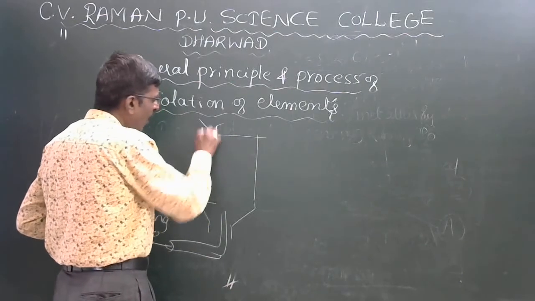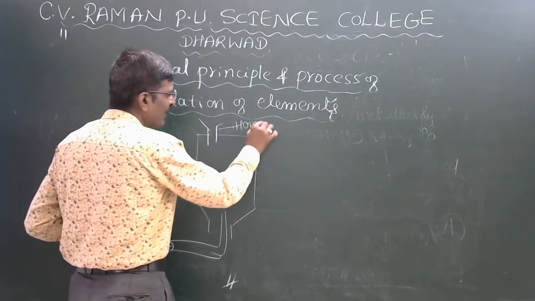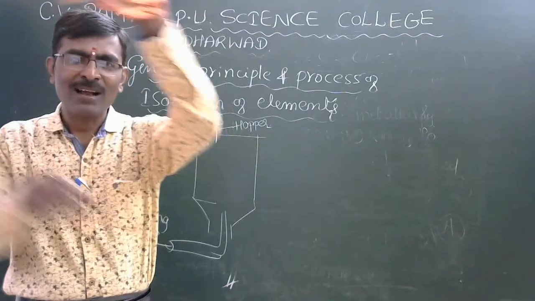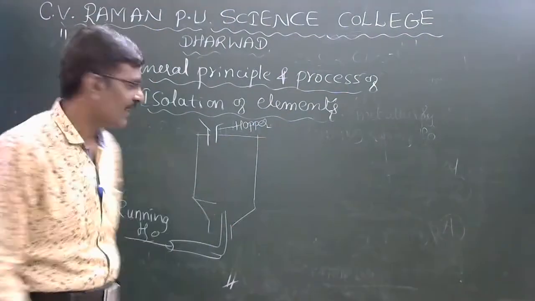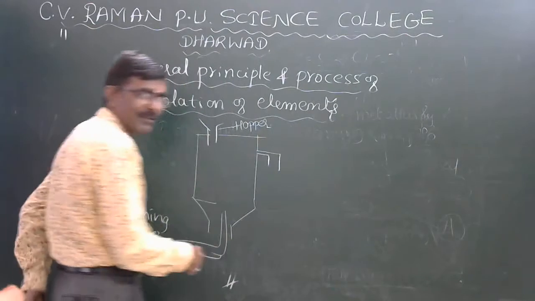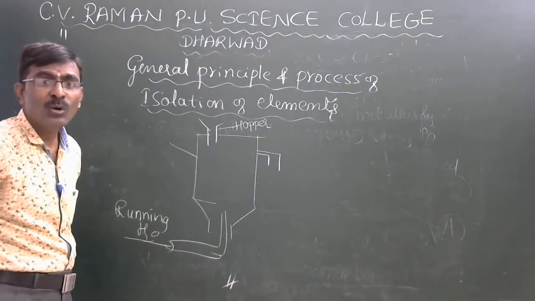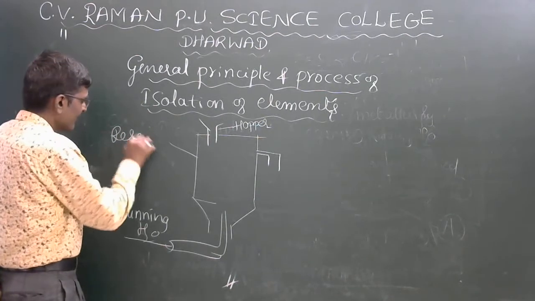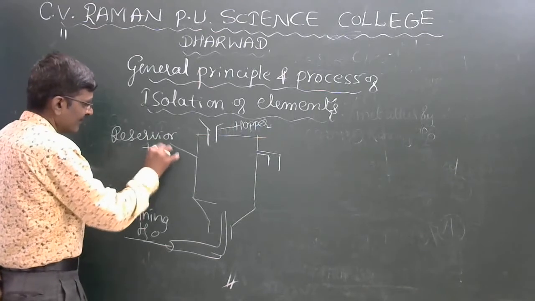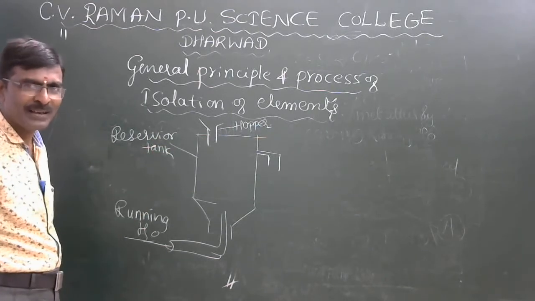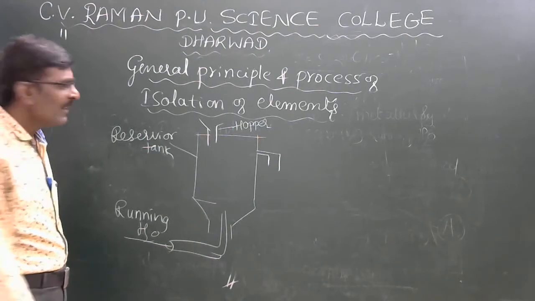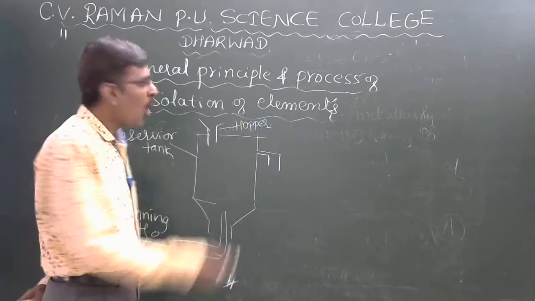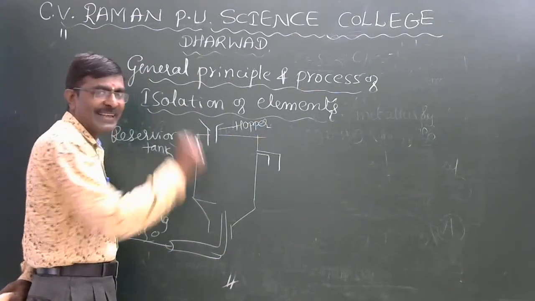This is called a hopper. A hopper is like what we see at a flour mill, where we put rice, wheat and jowar. That is called a hopper. This is the side tube, this is conical. Imagine a large reservoir tank having a hopper at the top of the tank,